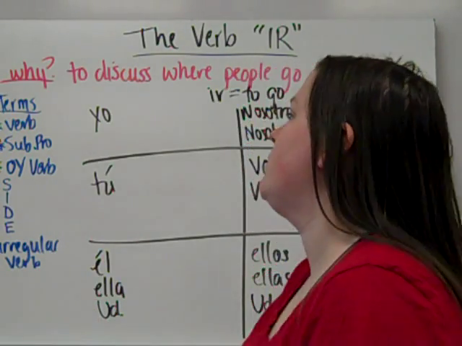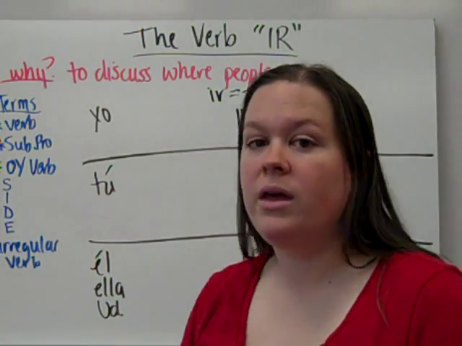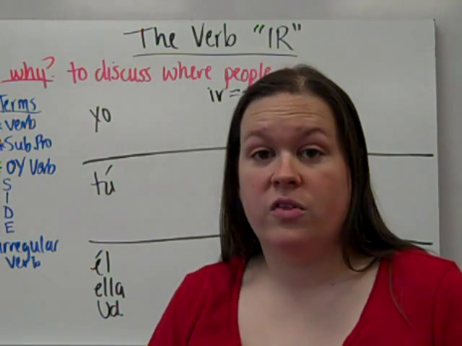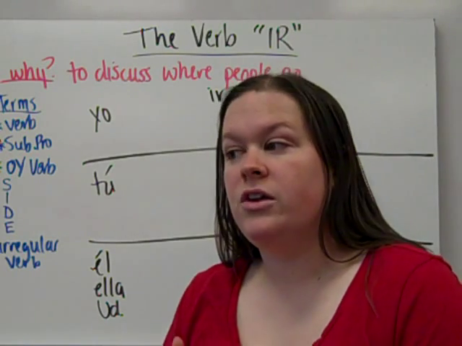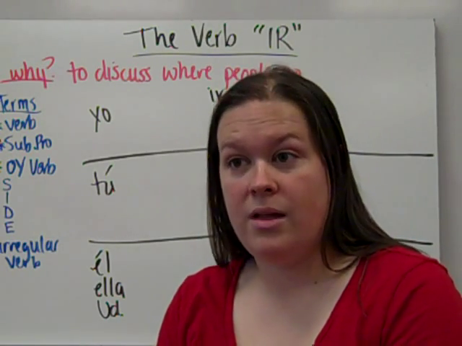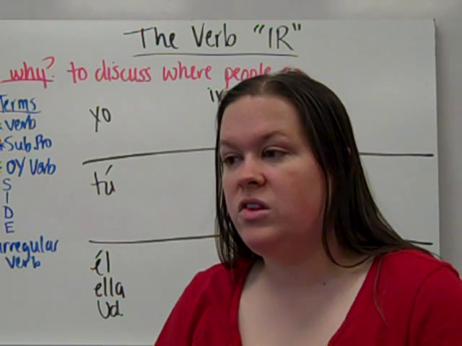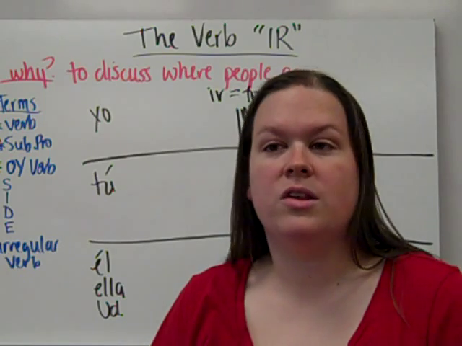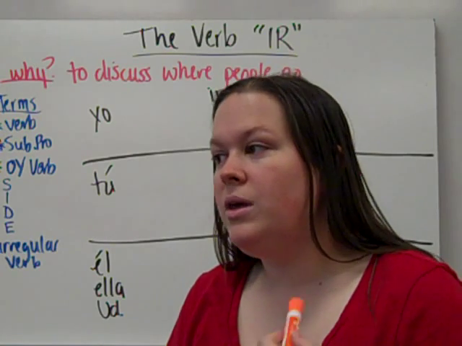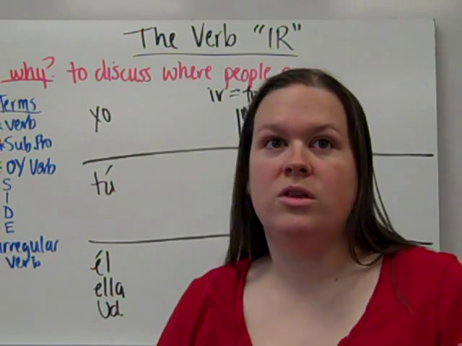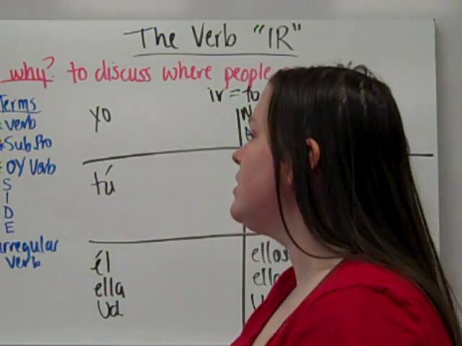They're two different concepts. So we have a couple terms I would like you to know. Verb: it is what the person or thing is doing. It's the action of the sentence. Your subject pronoun is what replaces the noun or the subject of the sentence. So if Sarah goes somewhere, instead of saying Sarah va, you'd say ella va. If you say Tom and I do that, instead of saying Tom and I, you would say nosotros. So it replaces whatever that is.